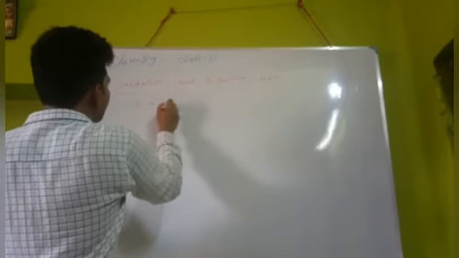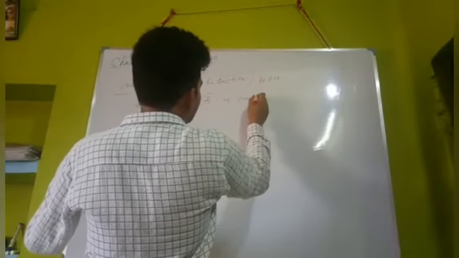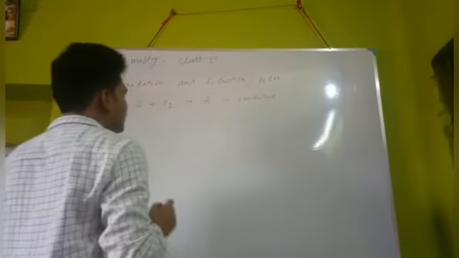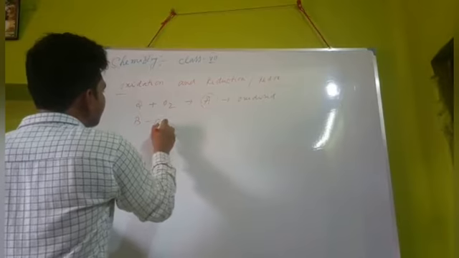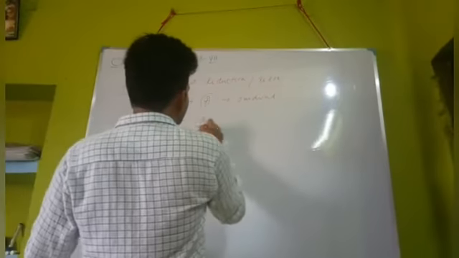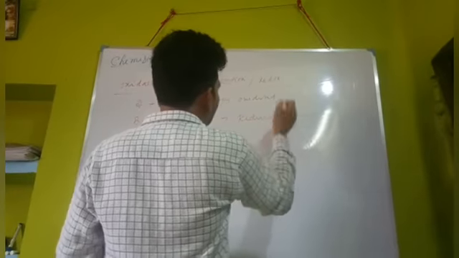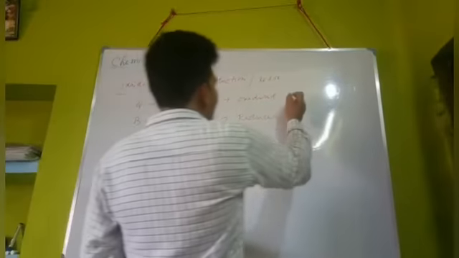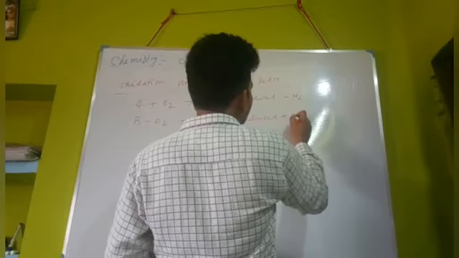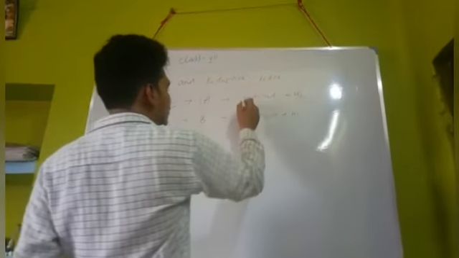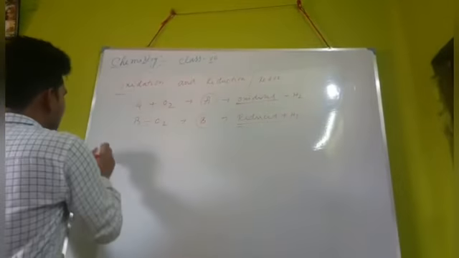Such that A combines with oxygen, then the substance A is called oxidized. And if B loses oxygen, then the substance B is called reduced. The same thing applies to hydrogen: if it loses hydrogen, we say it is oxidized, and if it gains hydrogen, it is called reduced.